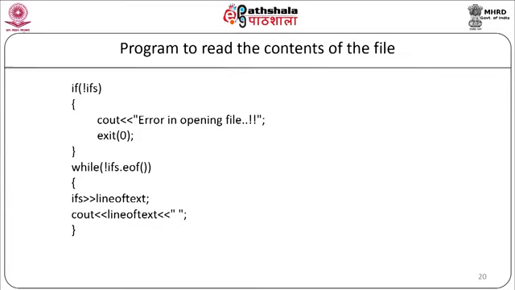So, this program will read the line of text contents from a file and display them on the screen. As you can see, this statement with ifs is the same as a cin statement. Next, cout << "\n", ifs.close will close the file and our main program will end.